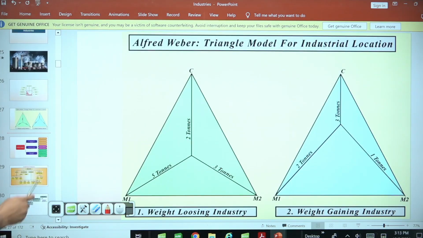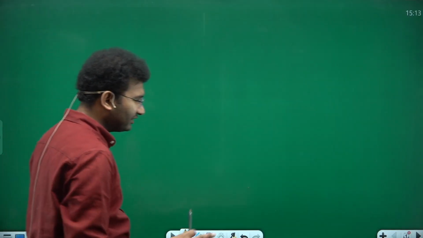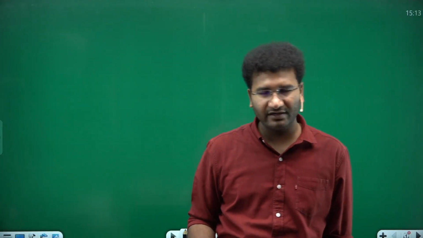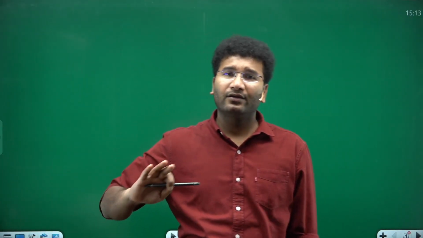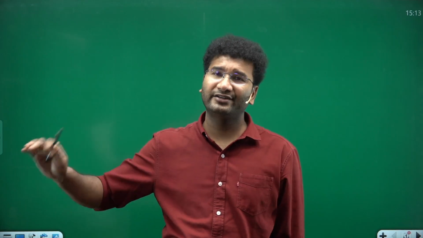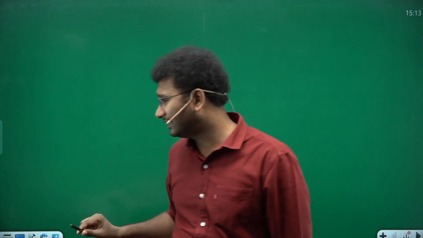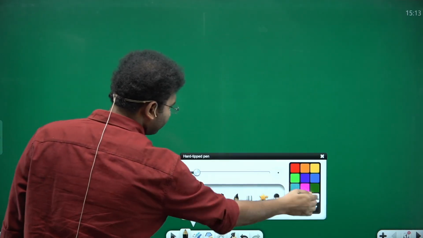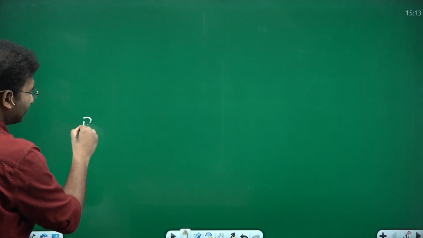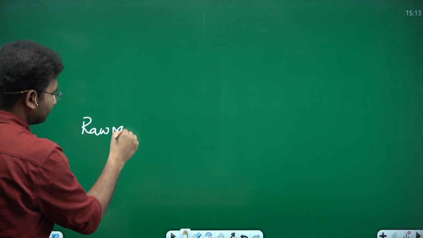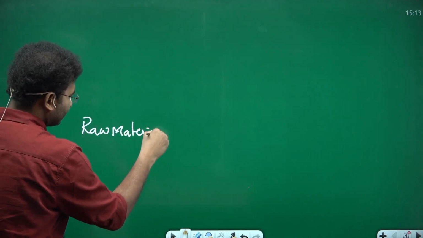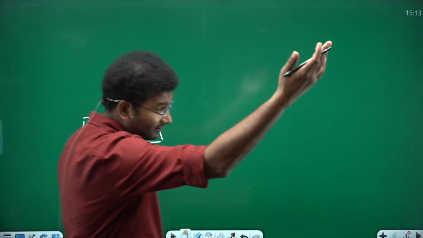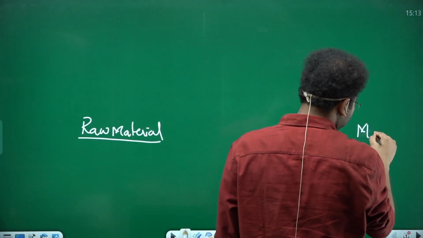And there are different kinds of industries. For example, these are the basic entities that are required for an industrial setup. So you also need to know where I should set up my industry. Suppose this is where I get my raw material, and this is where the market is.